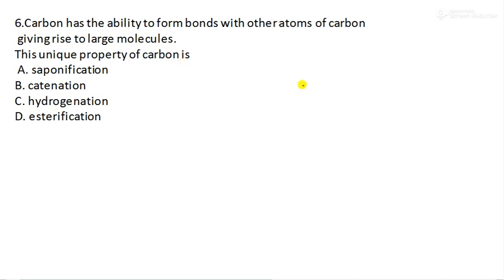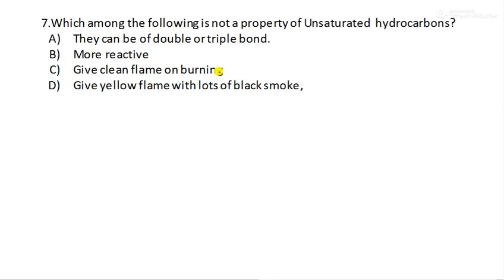Carbon can form bonds with other atoms of carbon because it has a property called catenation. You have to remember this name. Catenation is the name of this property by which carbon can form bonds with other atoms of carbon or some other atoms. Moving to the next question.